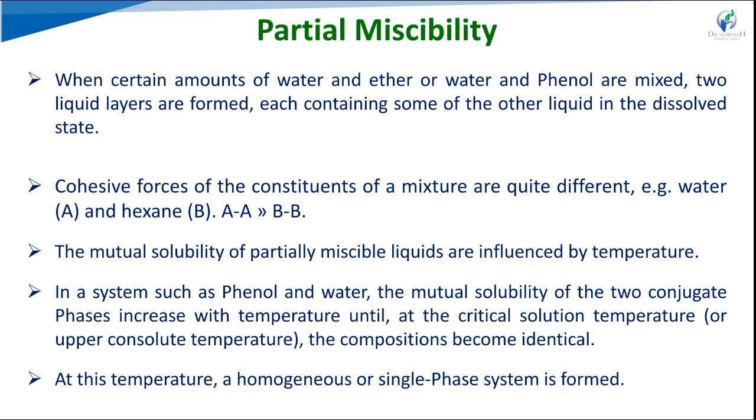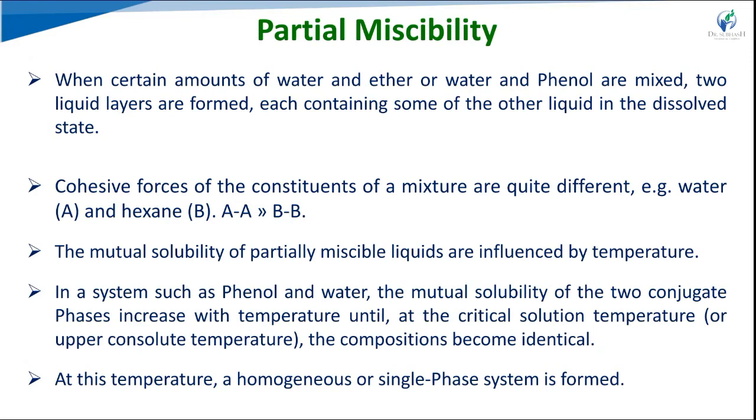When we increase the temperature, it increases the solubility of one liquid into the other. Those temperatures we can call the conjugate temperatures. So a partially miscible liquid pair can be converted to a completely miscible pair by raising the temperature. That is the approach.